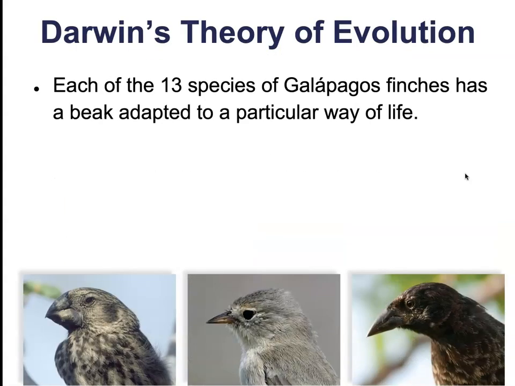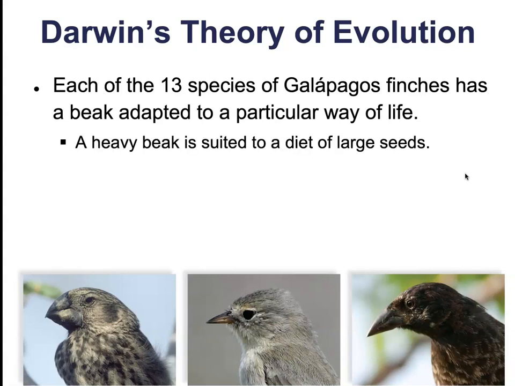So Darwin's theory of evolution. Darwin took all of this information, all of this background, and he ultimately knew that we could breed for specific traits and characteristics in various species, so he applied those same principles to the natural world. The idea was that natural selection could produce diversity with the environment being the force that selects for specific traits. Like I said, he was looking at his finches.